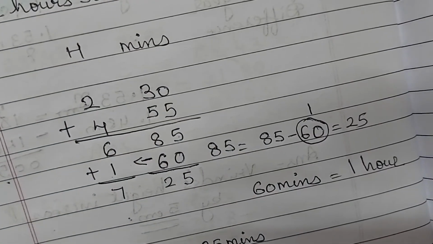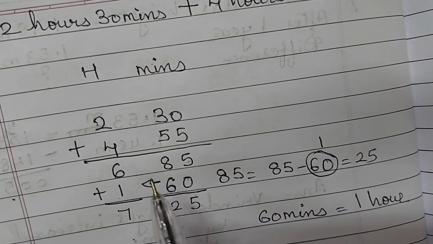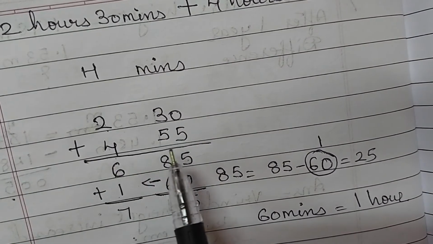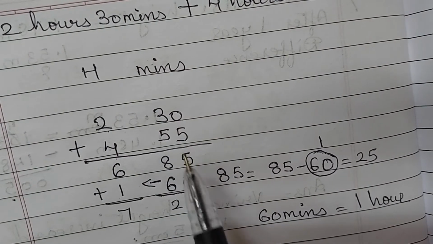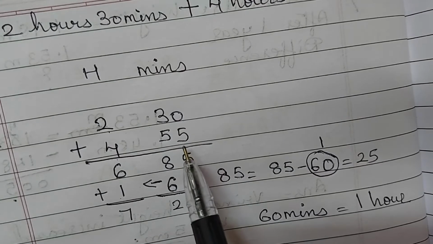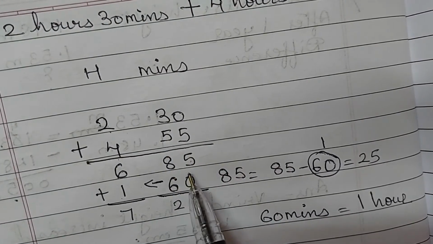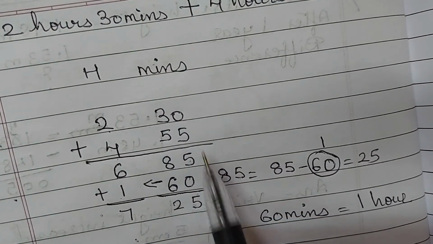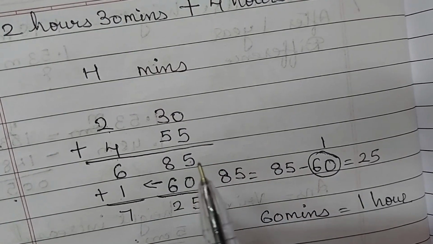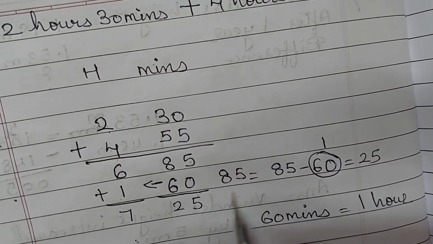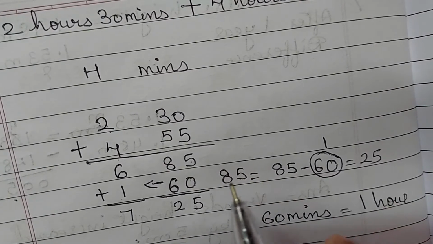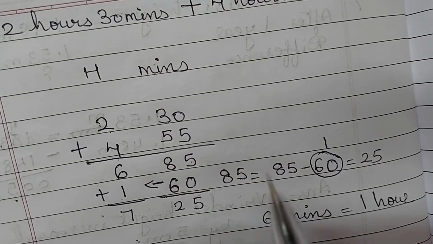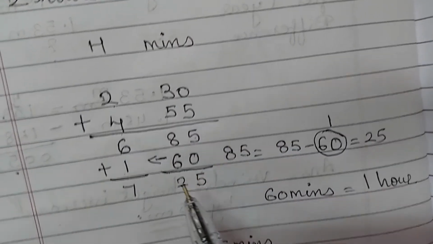Understood? I'll explain once again. Now what is the question? 2 hours 30 minutes plus 4 hours 55 minutes. So when we add this 30 and 55, we get 85. Now in your minutes column, if you are getting up to 59, it's okay, it's fine. You can write it in the same way. But once it crosses 60, when it becomes 60 or more, you have to do this method.